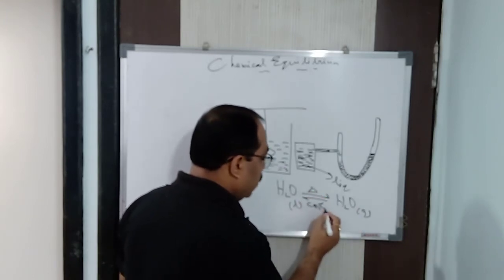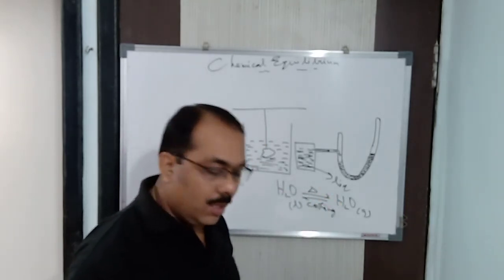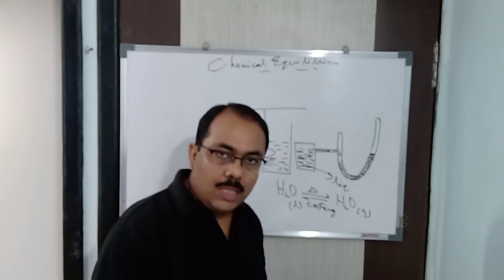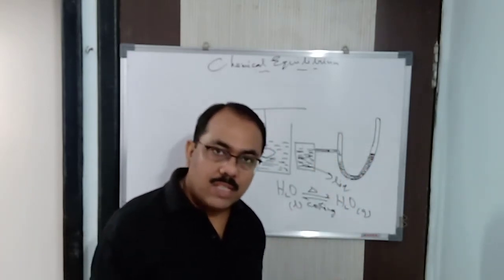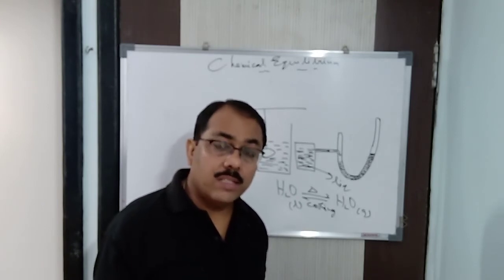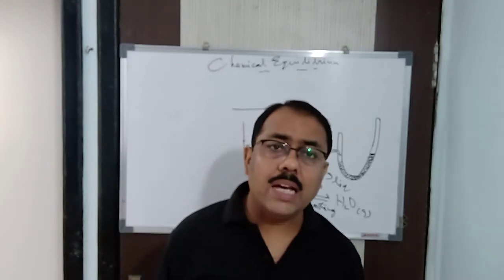When I am cooling it, what is happening? Water vapor is turning back to liquid water. At a particular point of time, you'll see that the level becomes constant. Let us say at this level, it becomes constant. What do we say? That the reaction has attained equilibrium. So all these are examples of physical equilibria. We can say this is a liquid-gas equilibria, so to say.